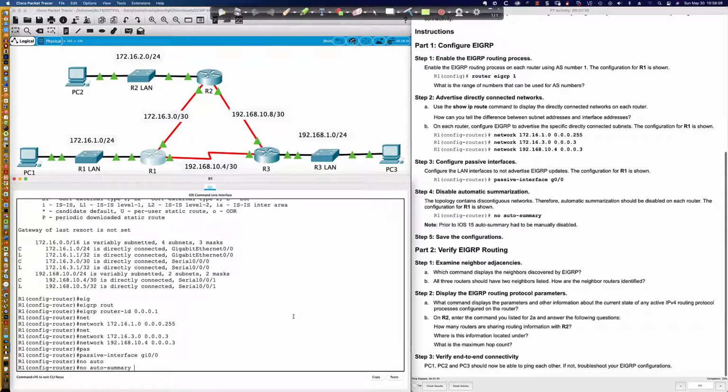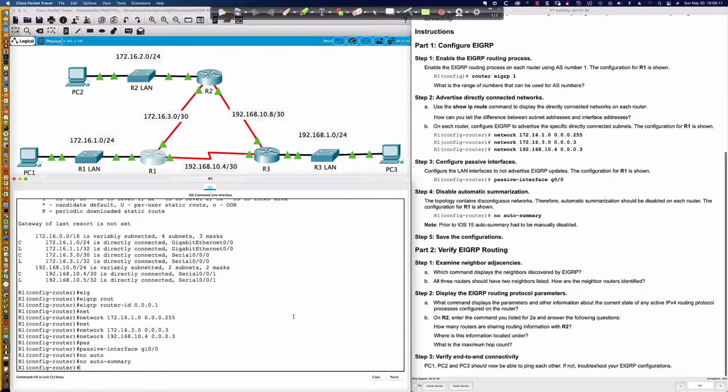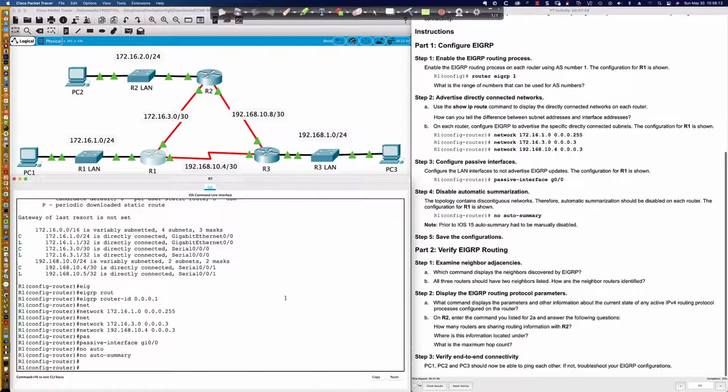Now let's see if they give us points. We're at 32%, and they don't give us points, and that's okay. Because in most current versions, auto summary is off by default, which in current networks is something that you're going to want. You want automatic summarization turned off. We don't want things to be auto-magically summarized.